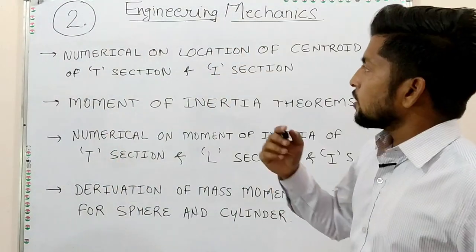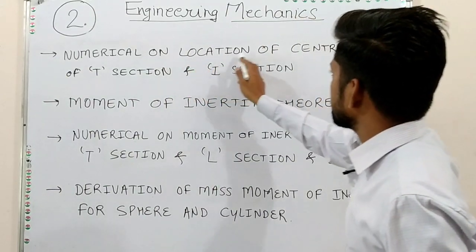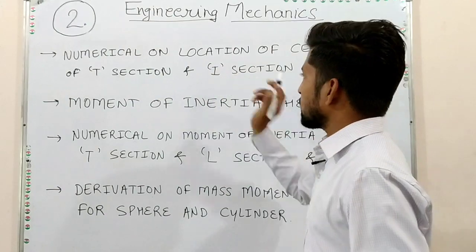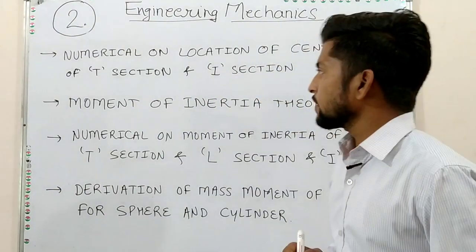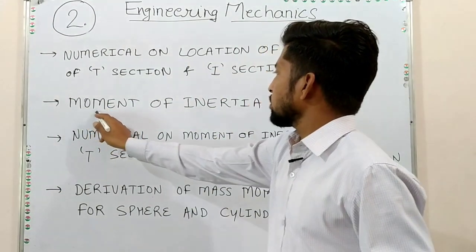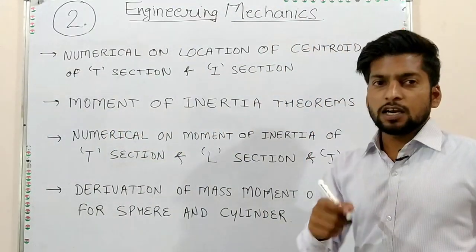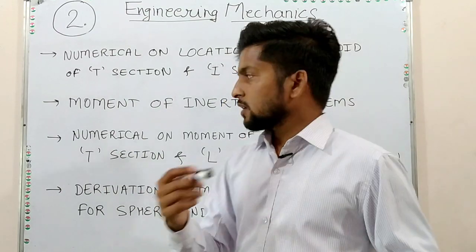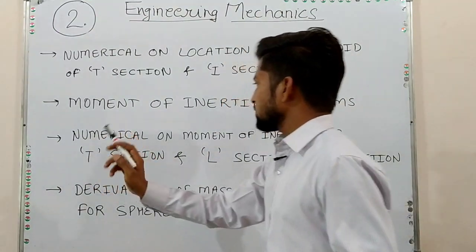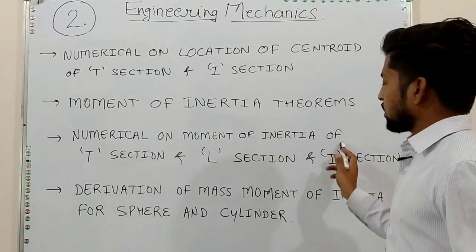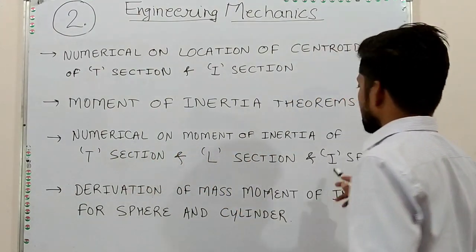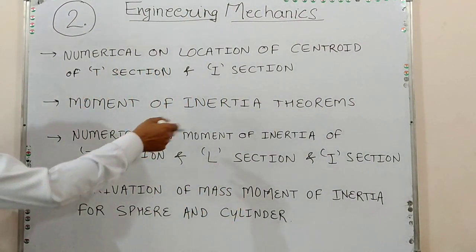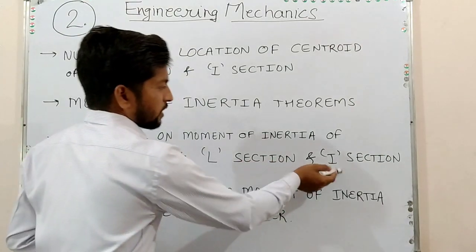In the second unit, important numerical on location of centroid of T section and I section. These two sections are very important. Another important topic is moment of inertia theorems. There are two moment of inertia theorems, the perpendicular axis theorem and the parallel axis theorem. Another important part is numerical on moment of inertia of T section, L section and I section.